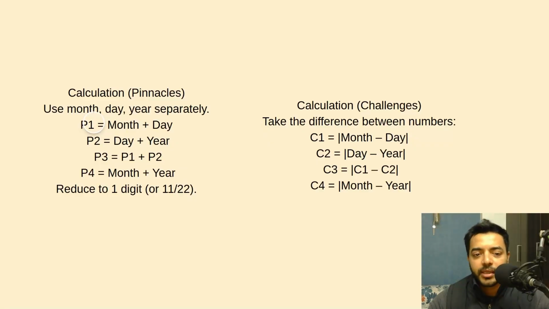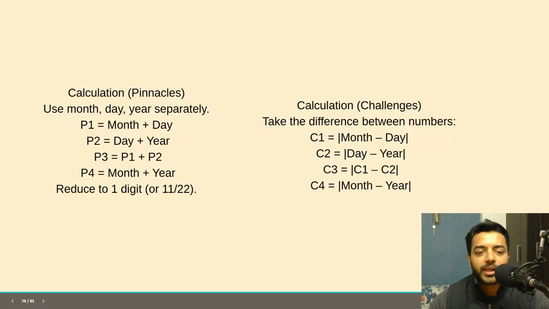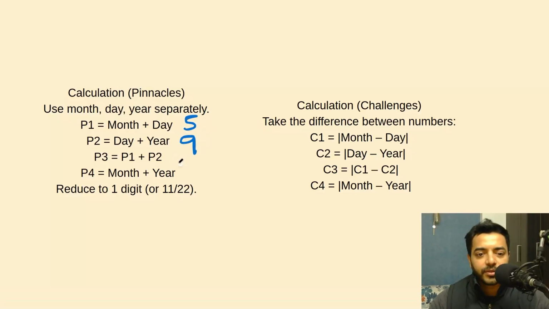Similarly, P2 is going to be the day, that is 7, plus, let's say the year is 1955. So you add 1955, that is 10 plus 10, 20, 20 plus 7 is 27, which is 9. So you get 9 here. Similarly, P3 is P1 plus P2, which is 14, that is again 5. P4 is month plus year. Month is 7, year is 1955. So that's 20 plus 7, 27, 2 plus 7 is 9 again, right? So you have 5, 9 and 5, 9 as your P1, P2, P3, P4.